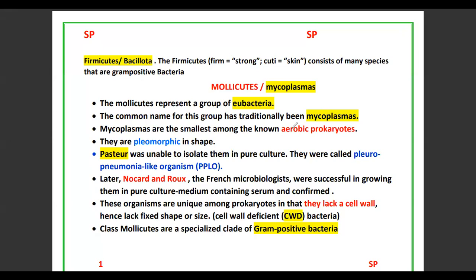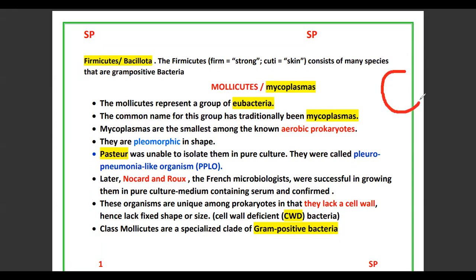We learn one of the most important topics, Mollicutes or Mycoplasmas. Generally, we know the living organisms are divided into two types. First one is prokaryotic, second one is eukaryotic.